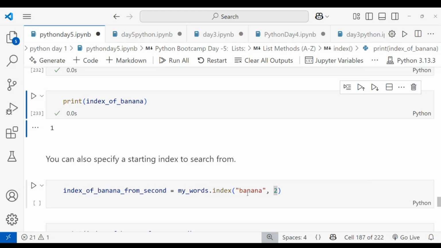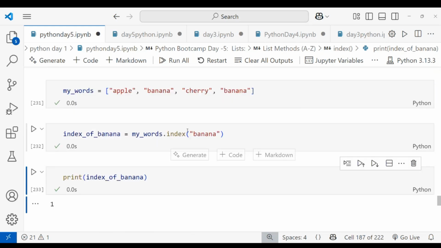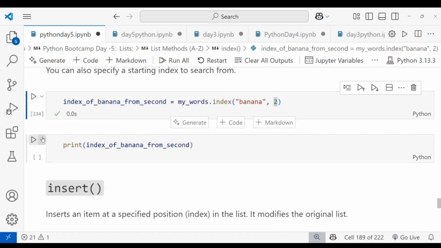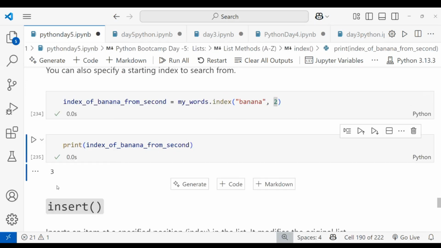I want banana after position 2. You can see the banana at position 1. I want from 2, meaning after cherry. After cherry, the index should be searched. The index positions are 0, 1, 2, 3. So when I search for banana, I'm printing the index of the second banana, which is 3. This is how index works. This is called the index method.